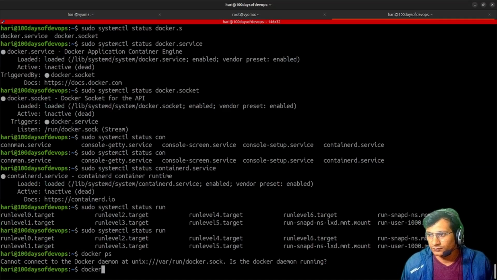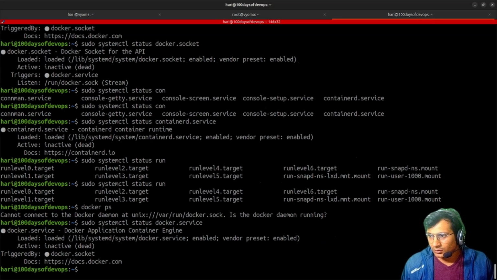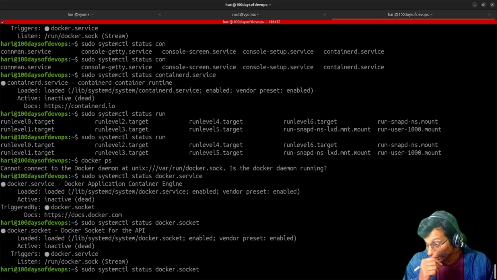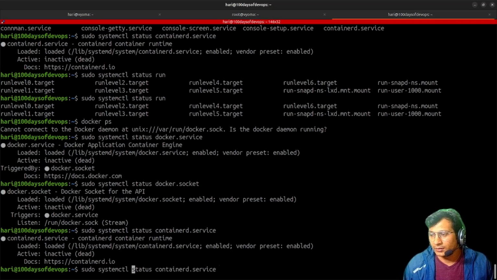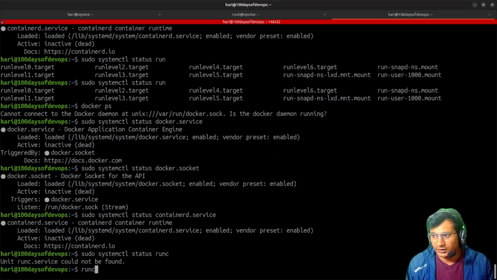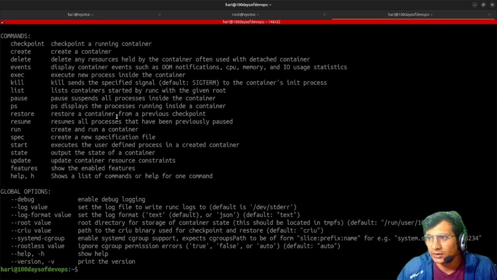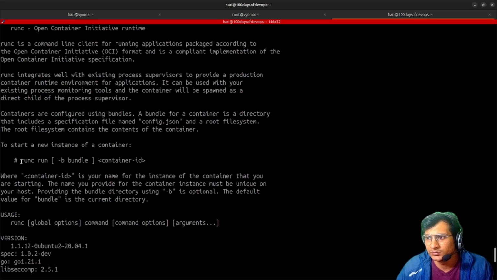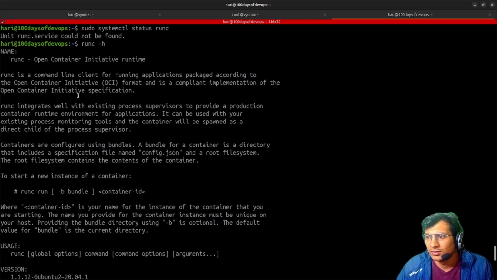There is the Docker service, then the Docker socket. This Docker socket is responsible for the API connectivity. Then there is containerd, which is the daemon. Then runc is basically the CLI tool. If I run runc -h, here you can create and delete containers using runc itself. It also shows the container ID and Open Container Initiative.